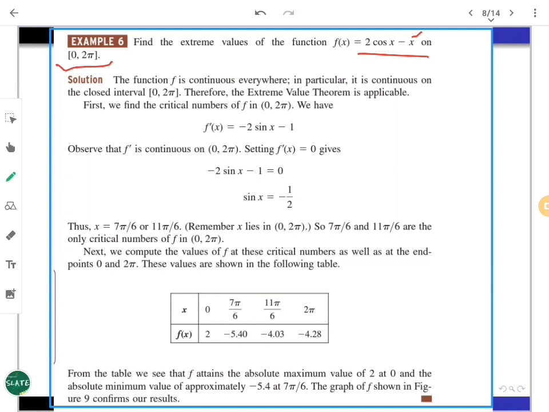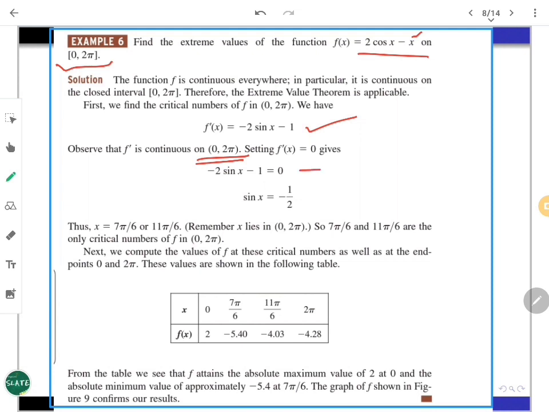So here, a little bit more work you have to do. f dash x is easy to find. It is minus 2 sin x minus 1. Then look at the open interval 0 to 2 pi, just to find out where f dash x equals 0. The corresponding points for f dash equals 0 for x will give the critical numbers.